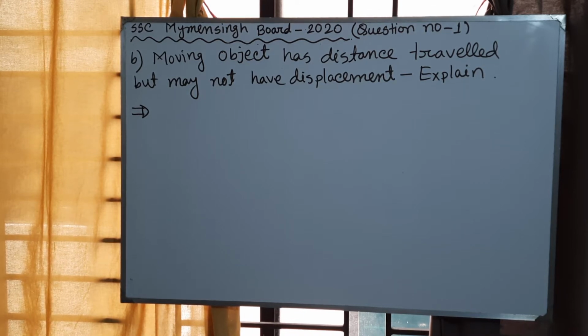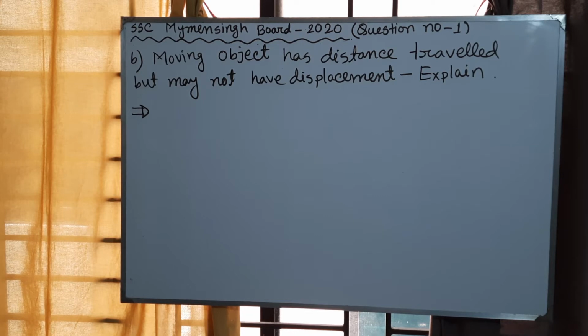It is important to note that the distance traveled does not have to equal the magnitude of the displacement, especially if an object changes direction in its journey.